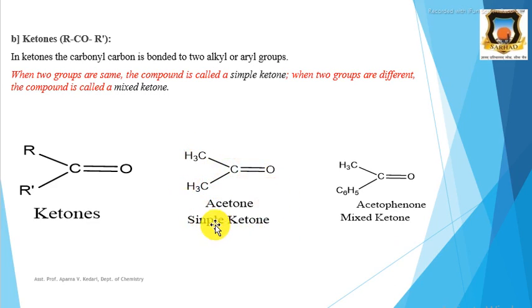Therefore, acetone is an example of a simple ketone. The second type is the mixed ketone. In a mixed ketone, the two groups attached to the carbonyl carbon are different. For example, here acetophenone. In acetophenone, one group is phenyl and the other group is methyl. Therefore, it is a type of mixed ketone.